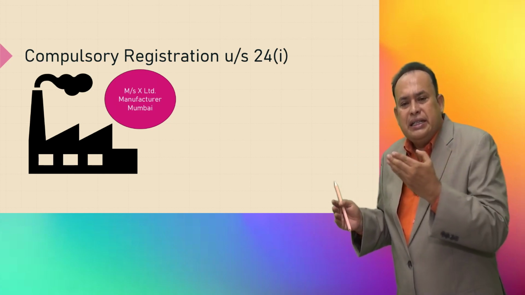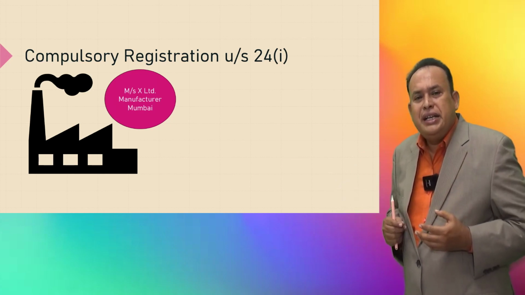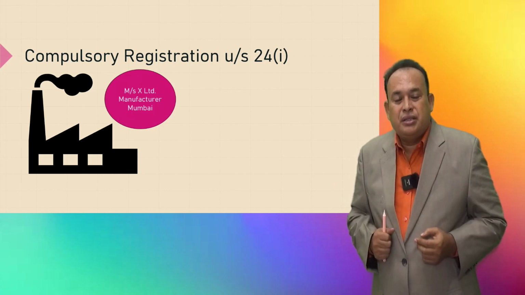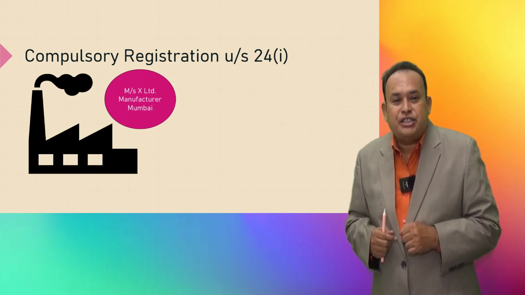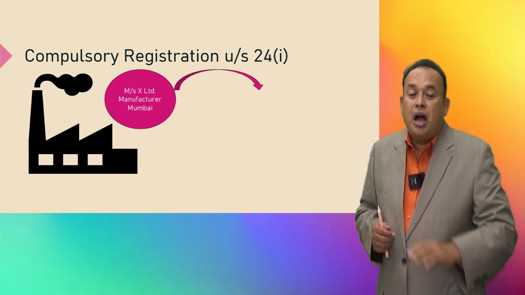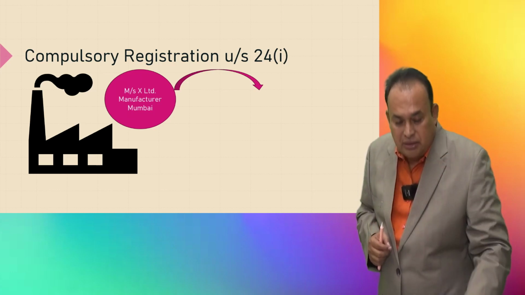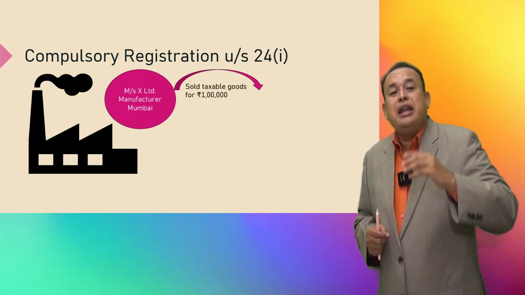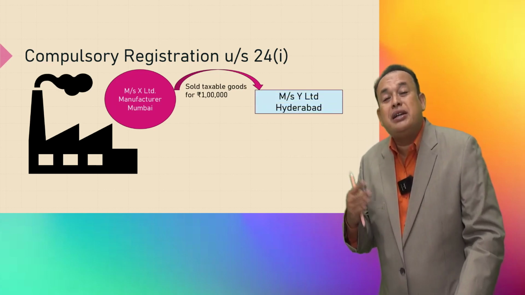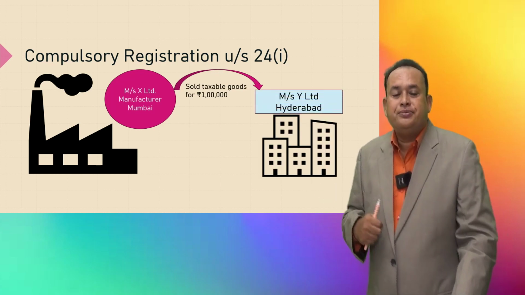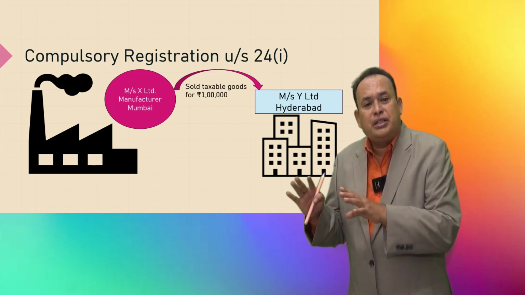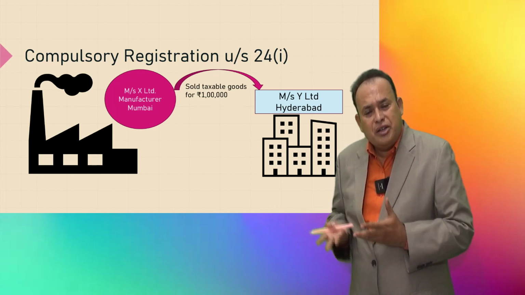Sir, estimated turnover is only 2 lakhs, but now they got an occasion to supply goods at interstate level for 1 lakh rupees worth of goods. They supply taxable goods to Y Limited, Hyderabad, Telangana. Now, X Limited so far has turnover of 2 lakhs. Are they required for registration?